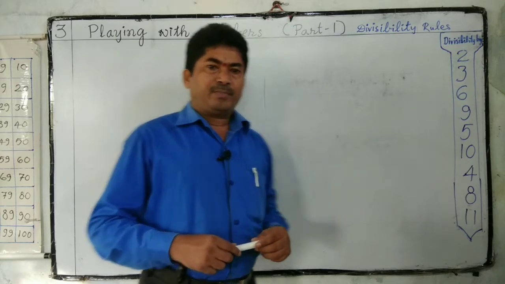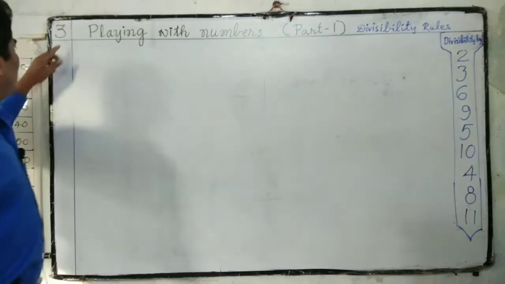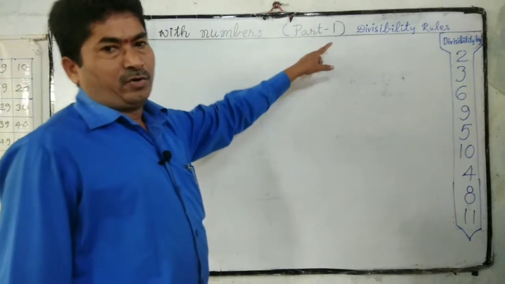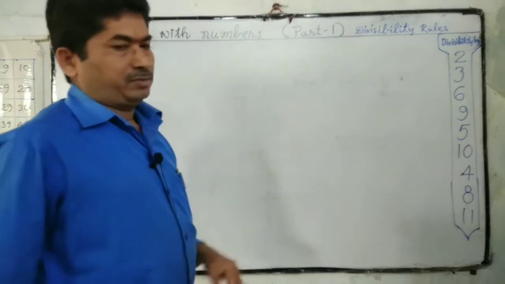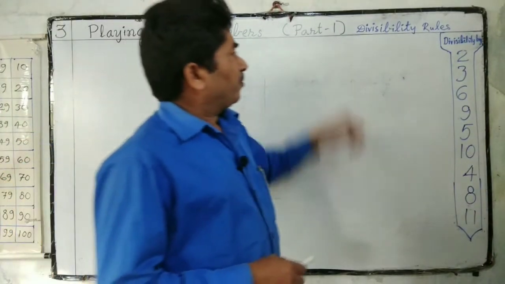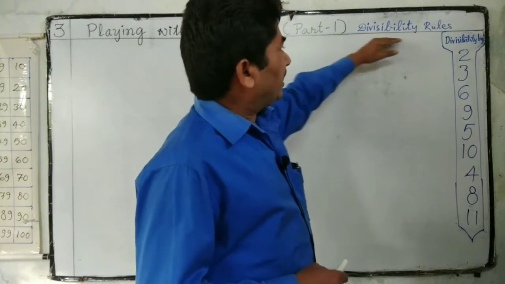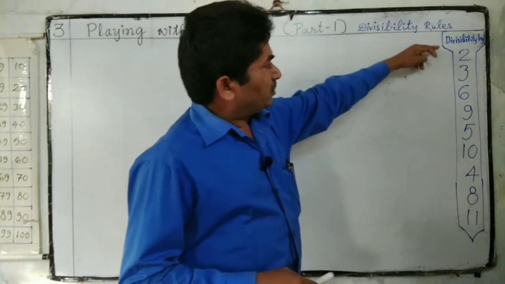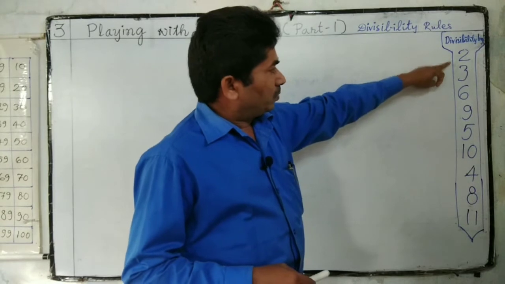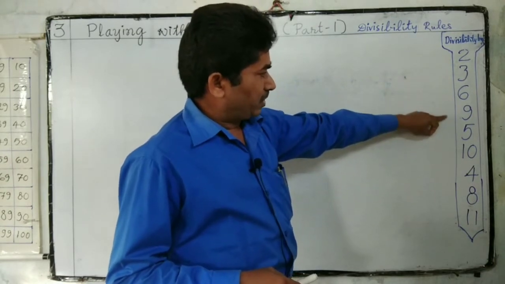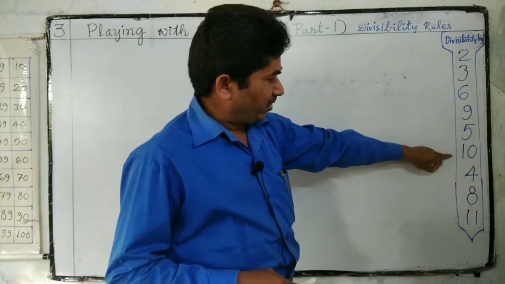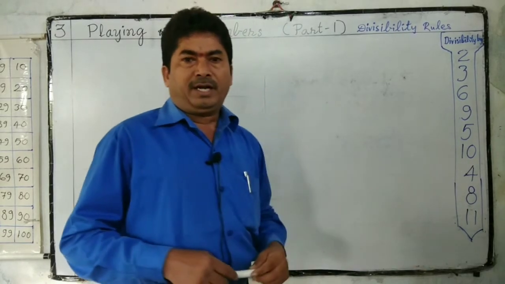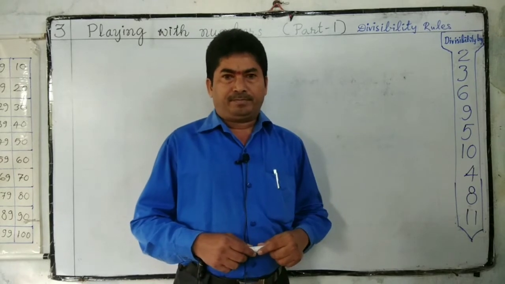In this video, I would like to teach you chapter 3, playing with numbers. This is the part 1 video on playing with numbers. In this part 1, we are going to learn divisibility rules: divisibility by 2, 3, 6, 9, 5, 10, 4, 8 and 11. Let us learn one by one.